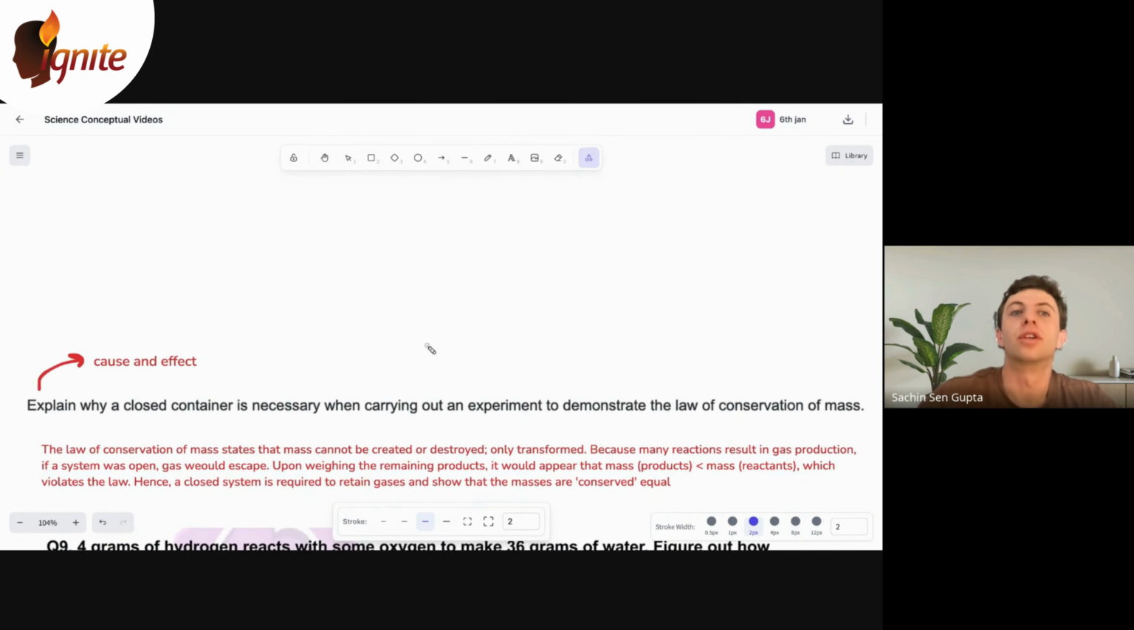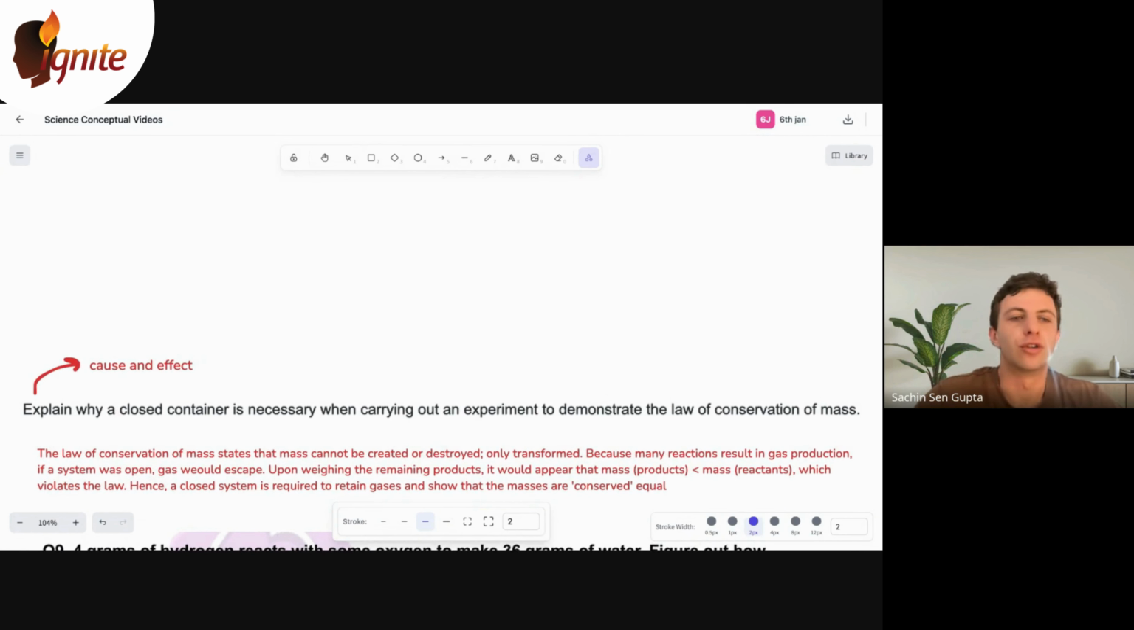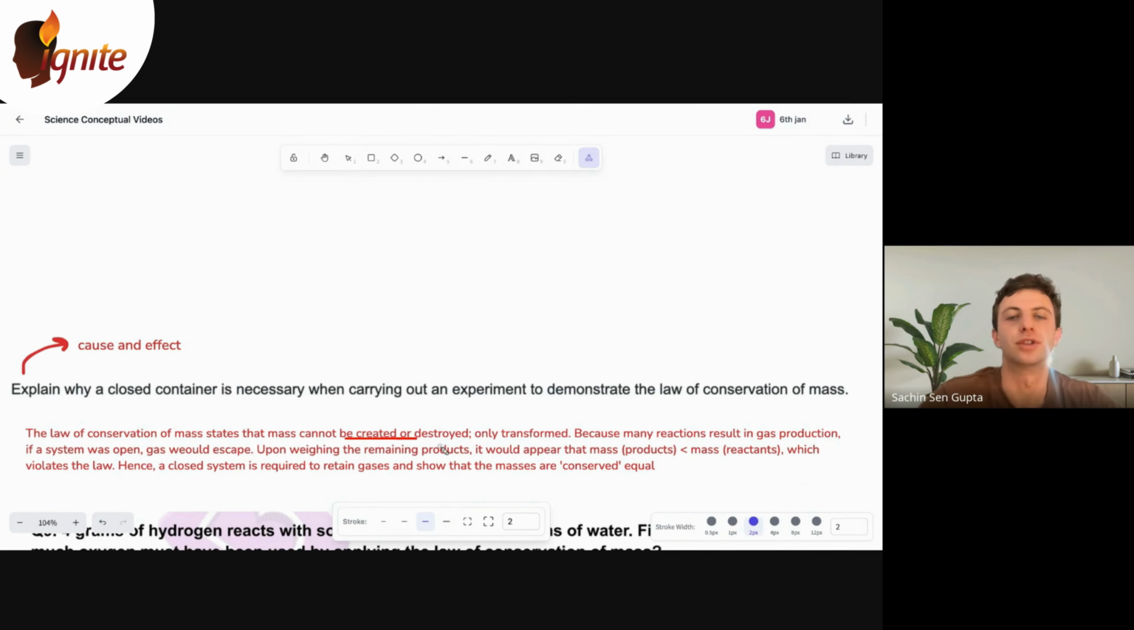And then we're thinking about one of the 2 things I said: equations and definitions. This one, there's no need for an equation. It doesn't give any hint that we should even think about writing one, because it's more of a written answer. But definitely a definition. The law of conservation of mass states that mass cannot be created or destroyed, only transformed.